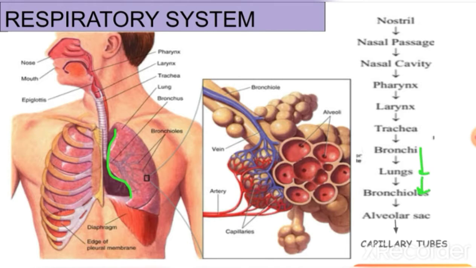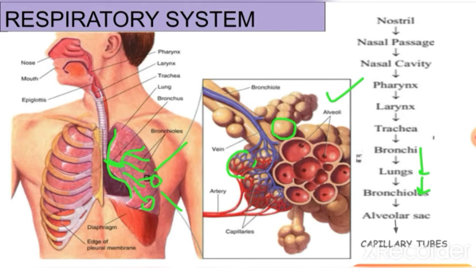So what are bronchioles? You could see here, this is the bronchi, and the bronchi is branching into many parts. These tiny parts are known as bronchioles. At the ending of these bronchioles, we have air balloons. These balloons are known as alveoli. Here you could see the expanded structure of alveoli. These are spongy air balloons. Around the alveoli, you could also see blood capillaries surrounding them.